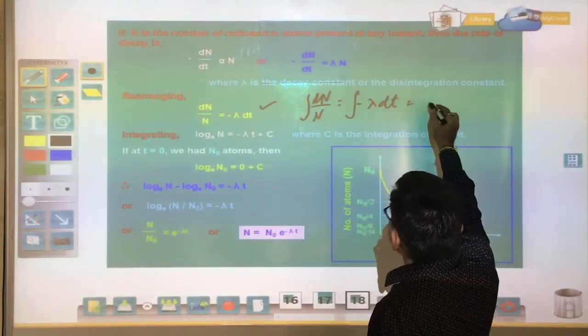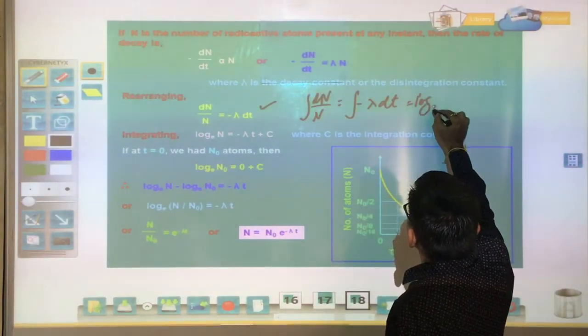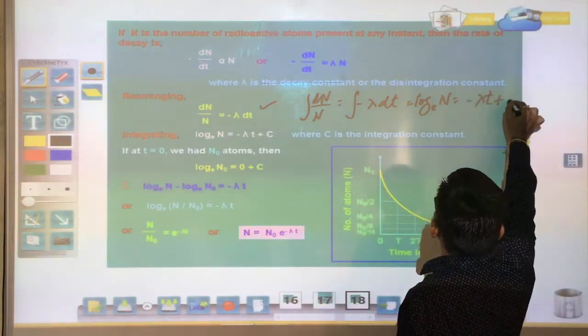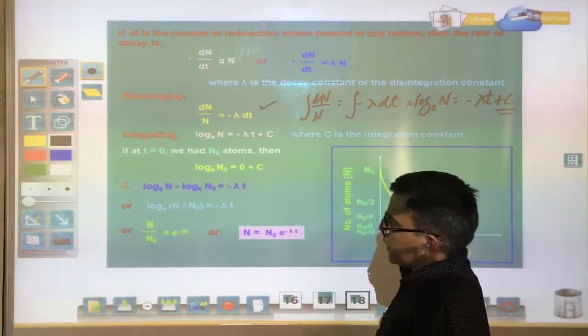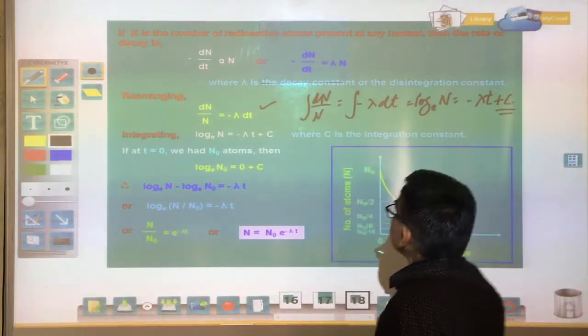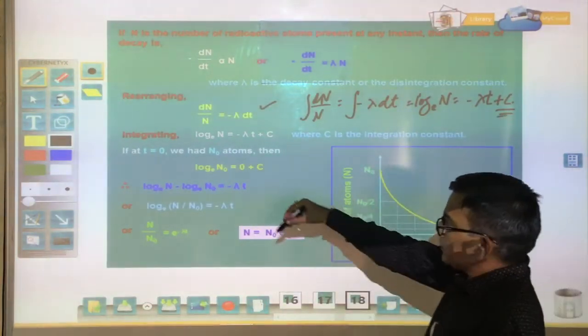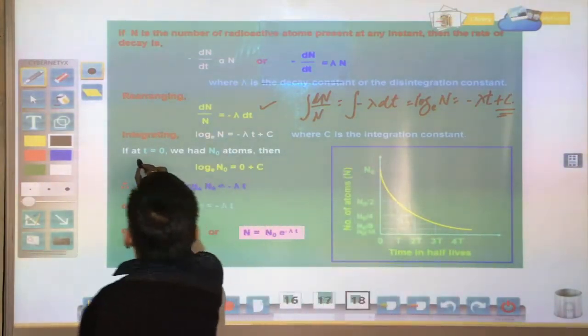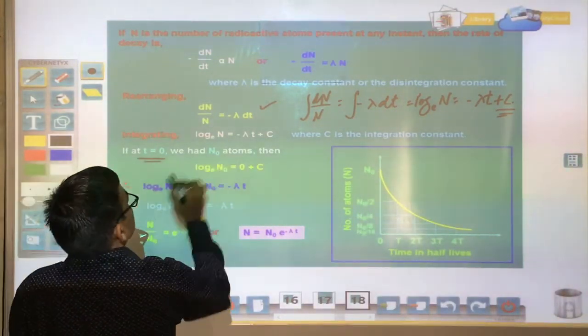Then we get log N equals minus lambda t plus c. What is c? c is an integration constant because we are not using a limit. So we can find out the value of that constant.